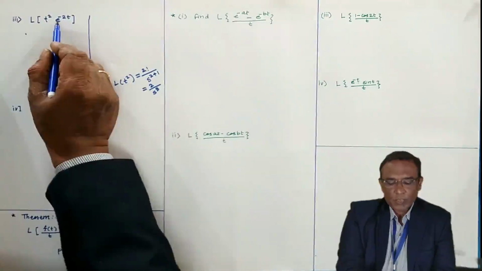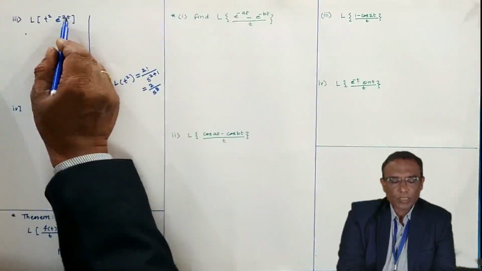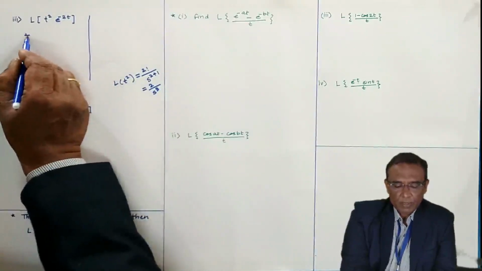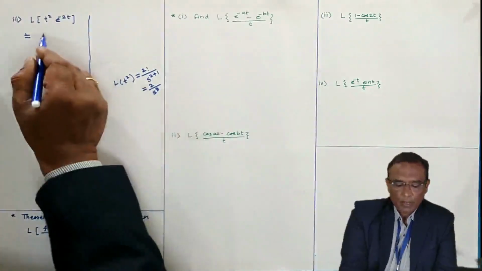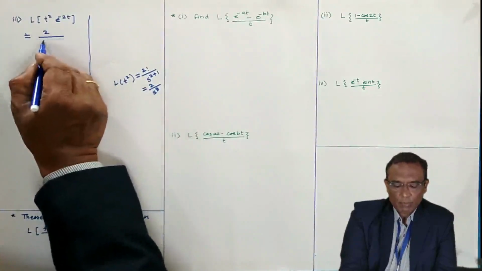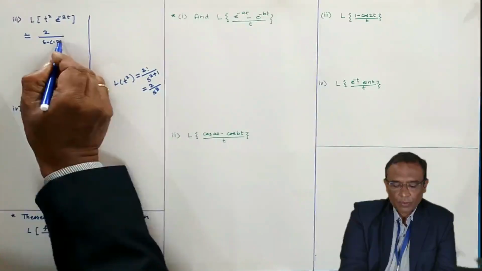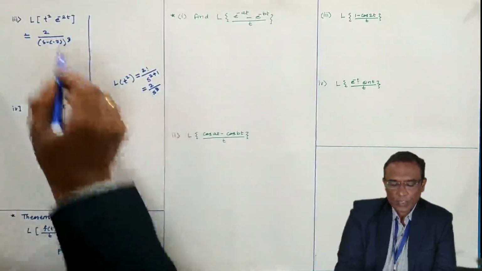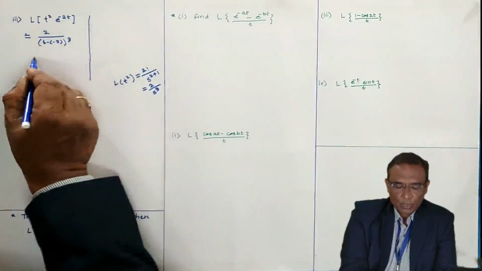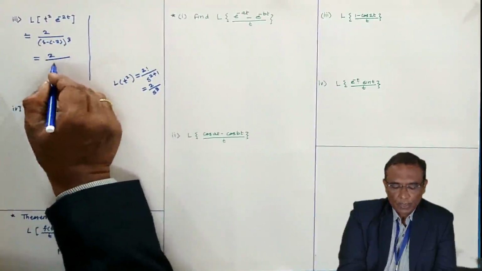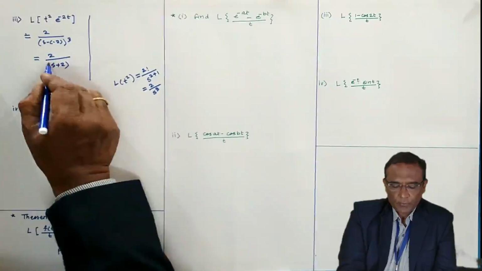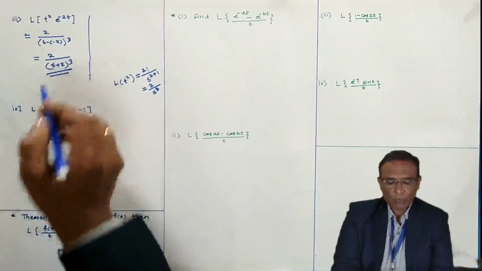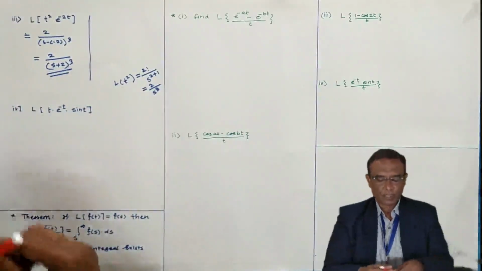And since the function is multiplied by e to the power minus 2t, by the first shifting theorem, replace s by s minus of minus 2. Replace this s by s minus of minus 2. Therefore, 2 by (s plus 2) whole cube is the Laplace transform of this function using the shifting theorem.